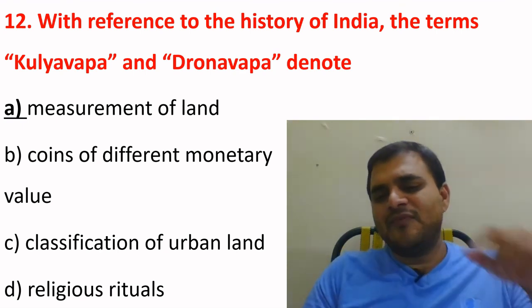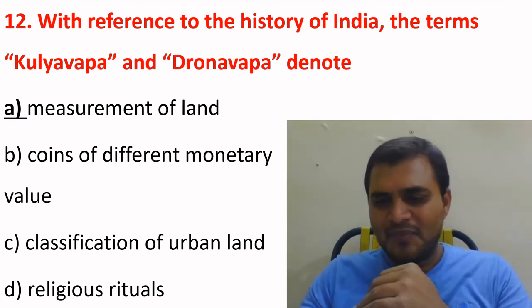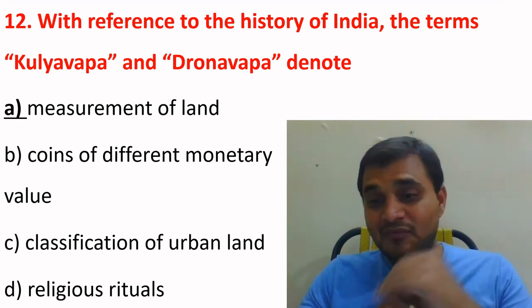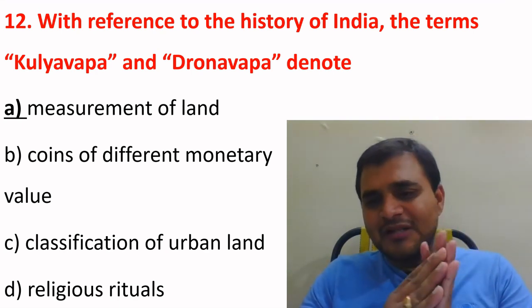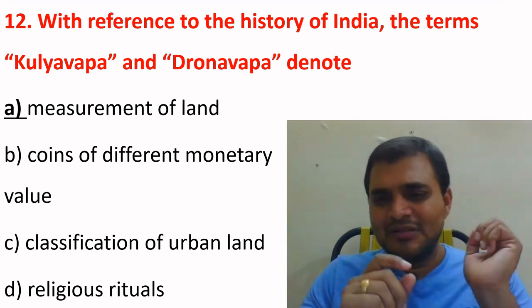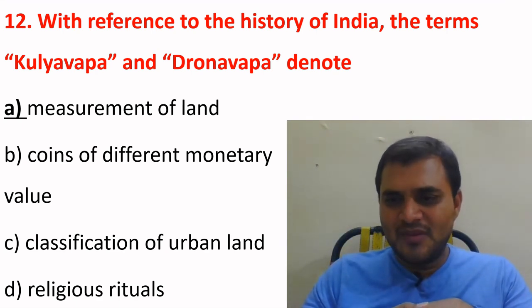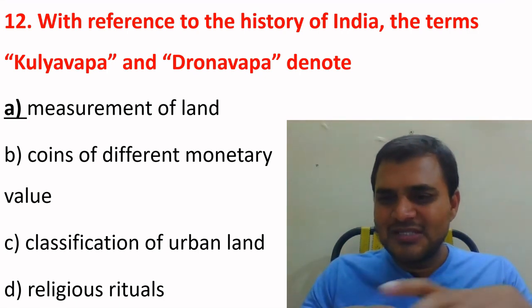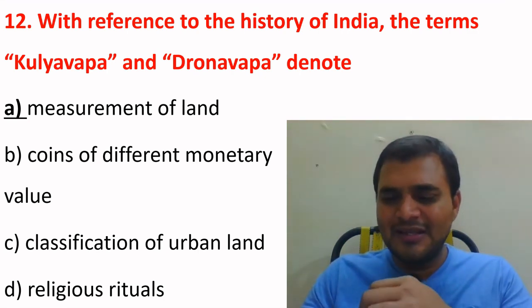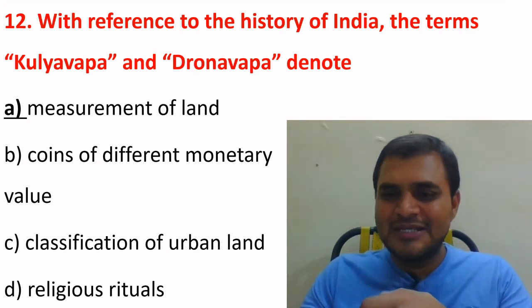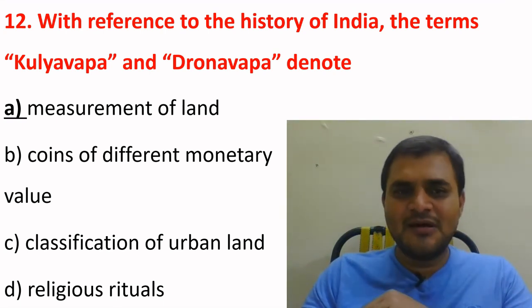You will get this type of terminologies in Krishna Reddy book and V.K. Agnihotri book. In V.K. Agnihotri book, after completion of each and every chapter, they gave a separate glossary of words. If you follow just the glossary of words, definitely you will get a good score in history. Okay, we'll see the options.